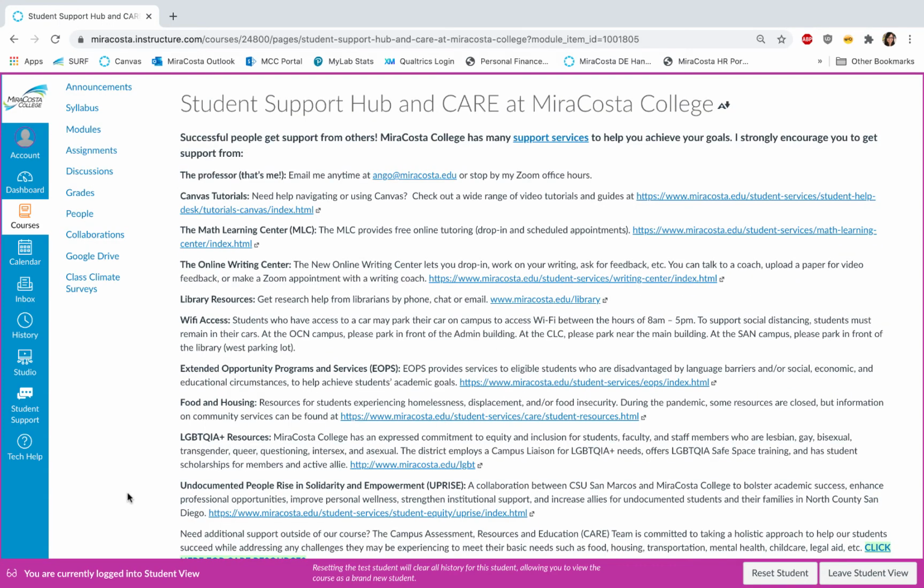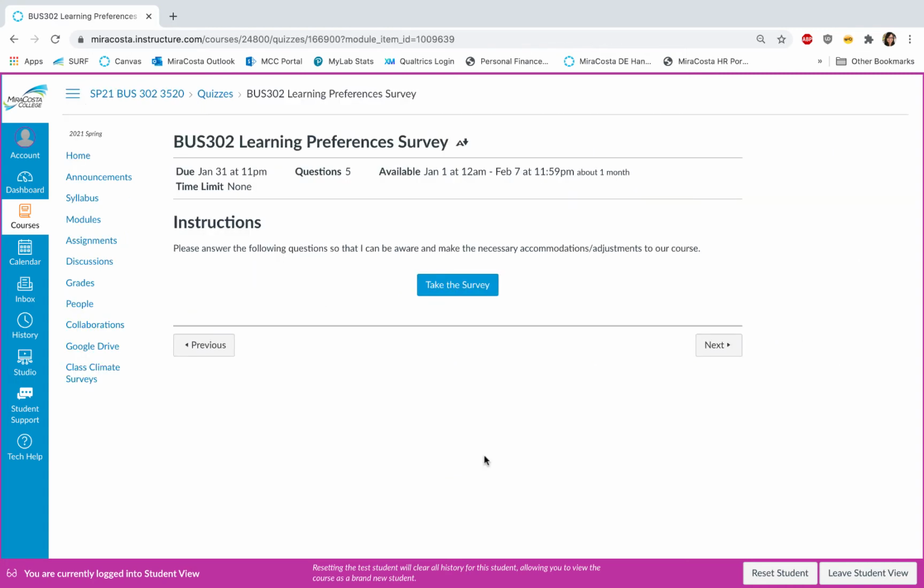MiraCosta has a wide range of support services. So we've got the Student Support Hub here on the left, but I've also got different links here to different services that you can always use. There's also a BUS302 Learning Preferences survey. So it's just a handful of questions so that I can make the necessary accommodations and adjustments to our course